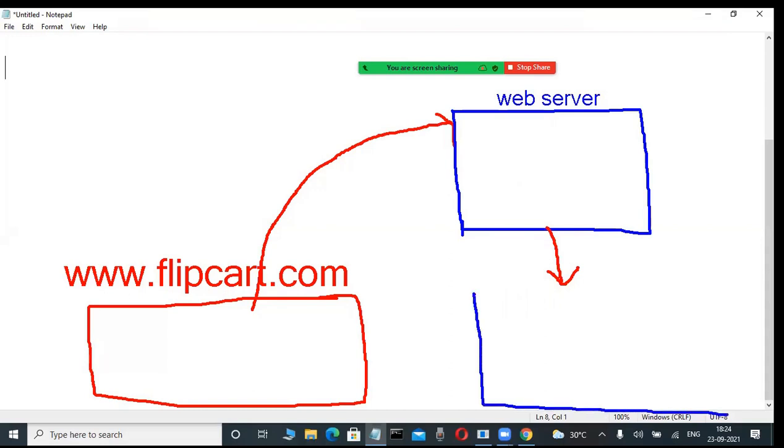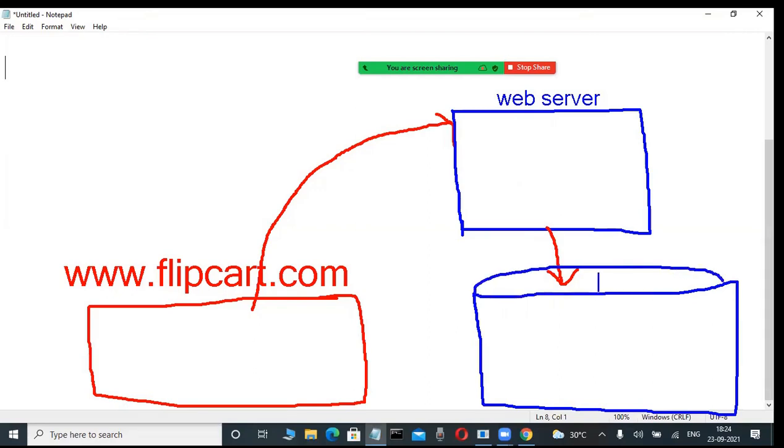And now this is a database server. Suppose, for example, Oracle is the database they are using in that company for storing a large amount of data. Okay, fine. This is called a database server, this entire architecture. Roughly I'm telling. In the database server, are programmers really required or not?